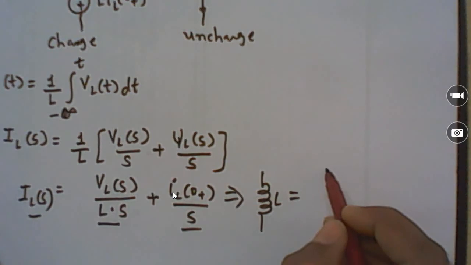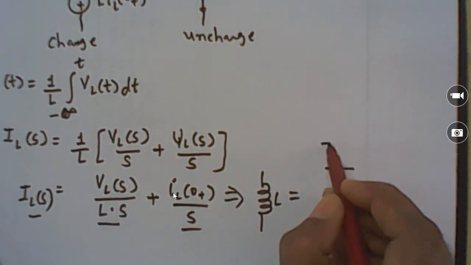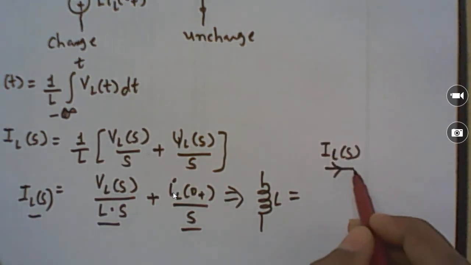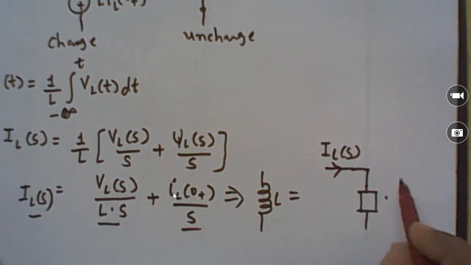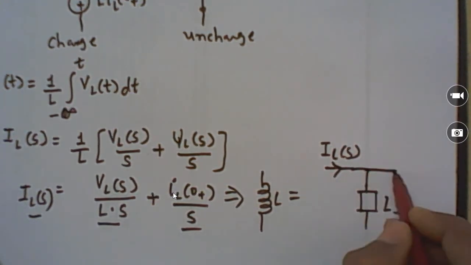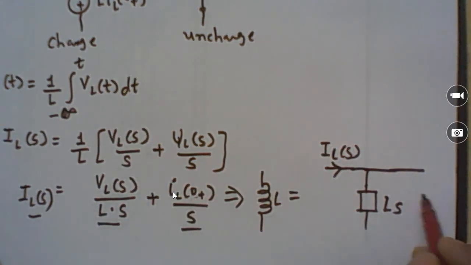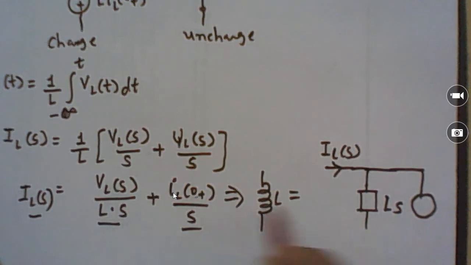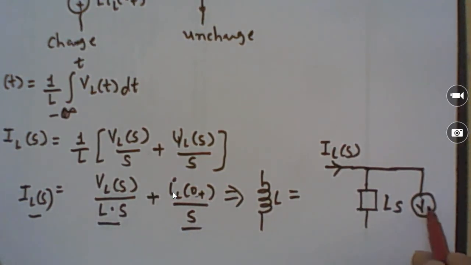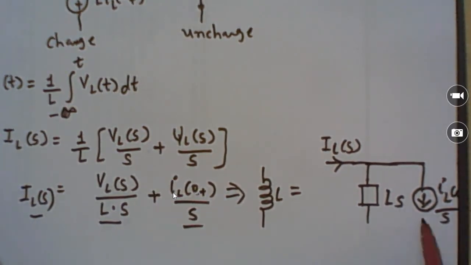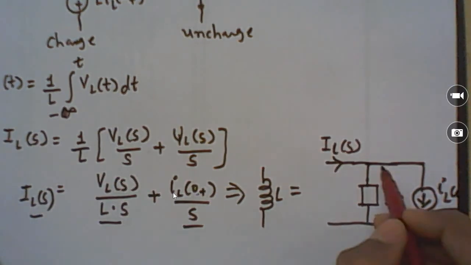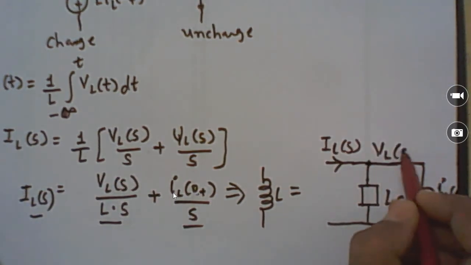Here we have one current, IL of S, and here we have the impedance LS, and another branch current is IL of 0 plus divided by S. This source is in the downward direction, IL of 0 plus divided by S, and here this node voltage is VL of S.